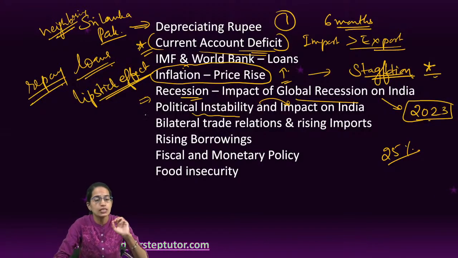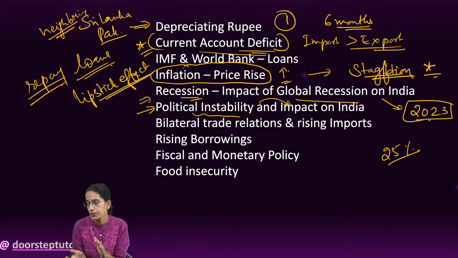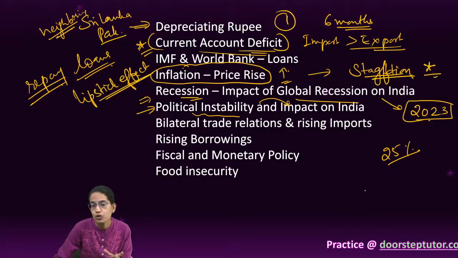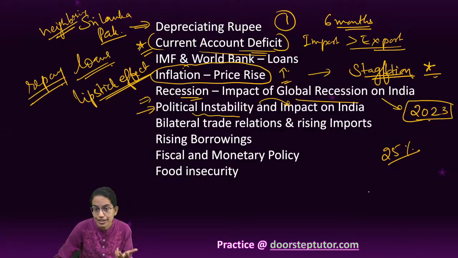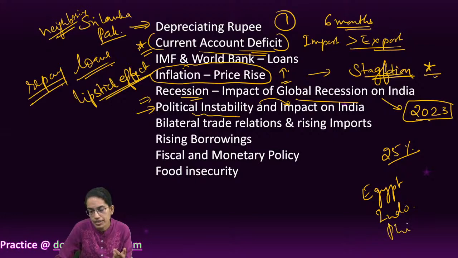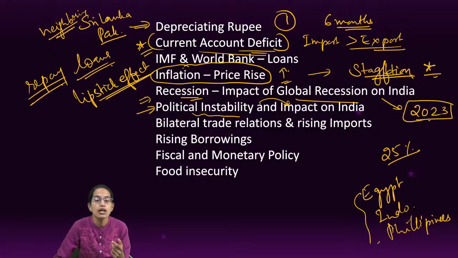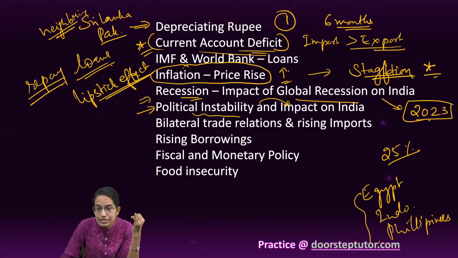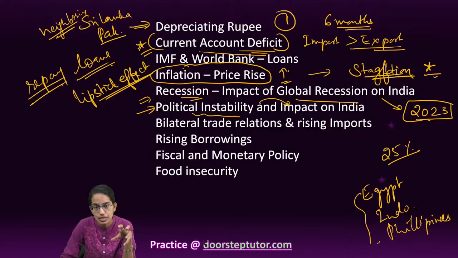Why I have mentioned this is the recent Russia-Ukraine crisis. In light of the Russia-Ukraine crisis, we have seen that the economic implications are grave. These two countries together are called the food basket of the world. Countries like Egypt, Indonesia, Philippines are highly dependent on imports from Ukraine and Russia. Now, when there is political instability, the supply chain gets interrupted, the international food price increases, and that has an impact on a country like India as well.